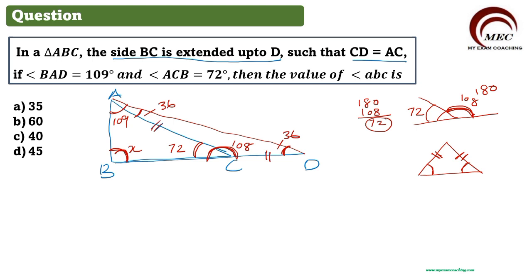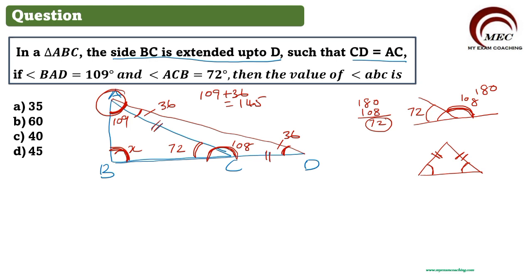What do we want? We want angle ABC. This angle we want. Now this full angle A is equal to 109 plus 36, which is equal to 145.